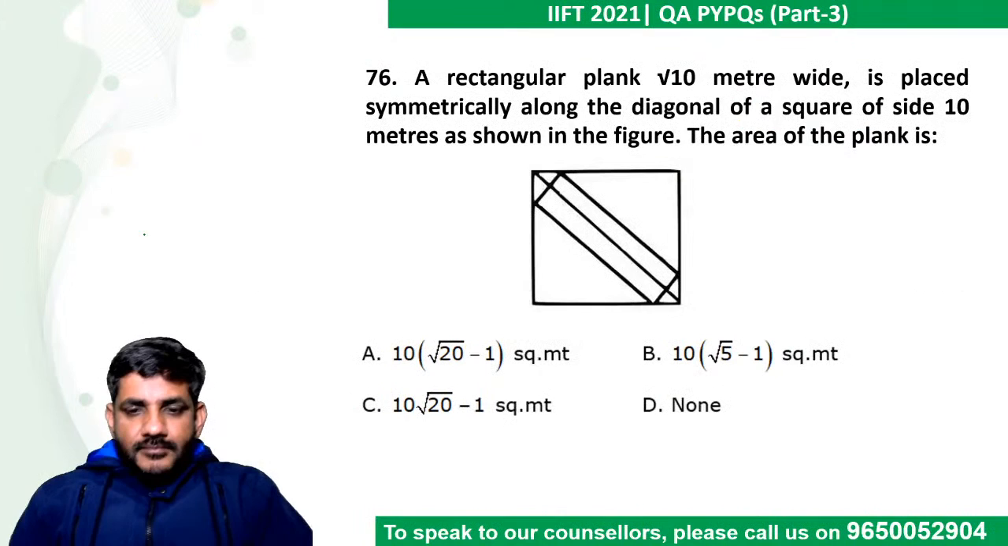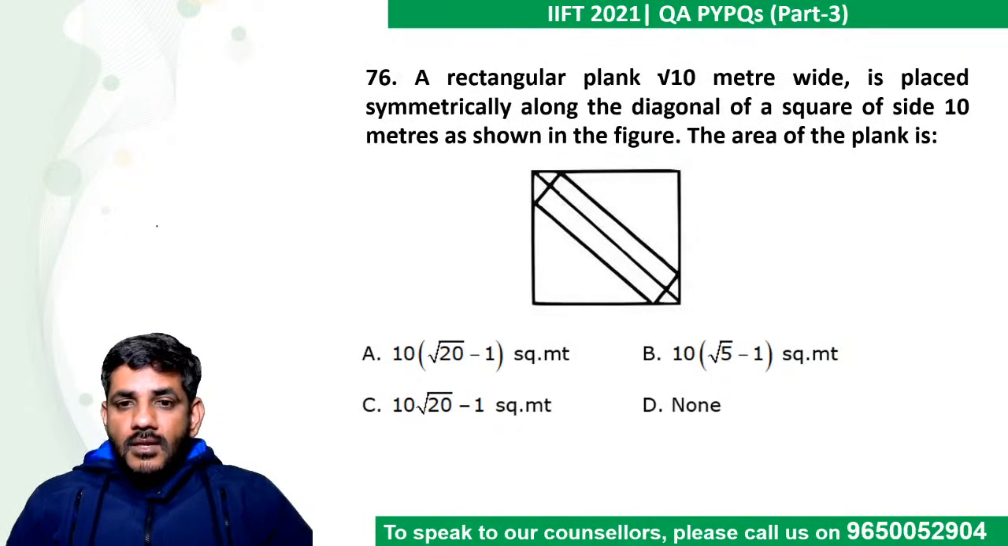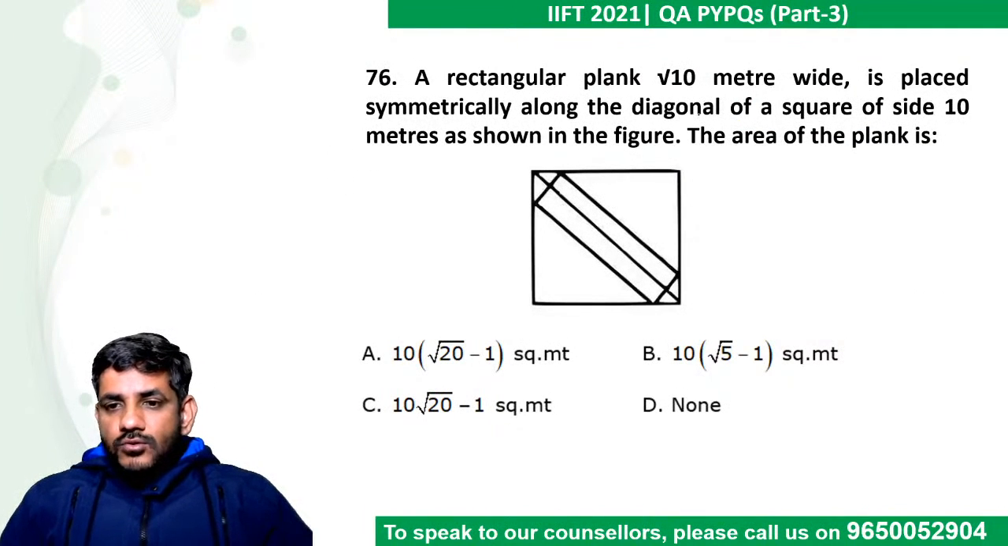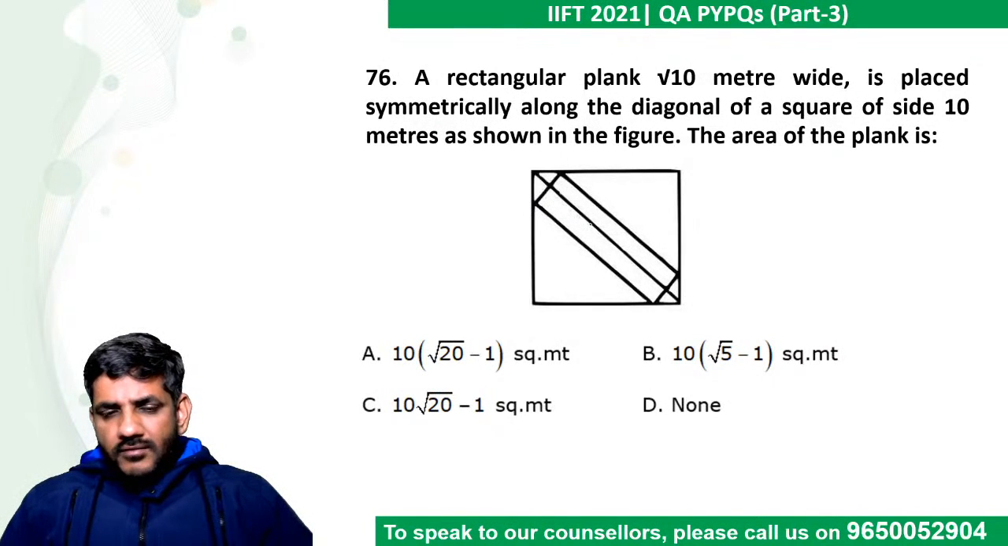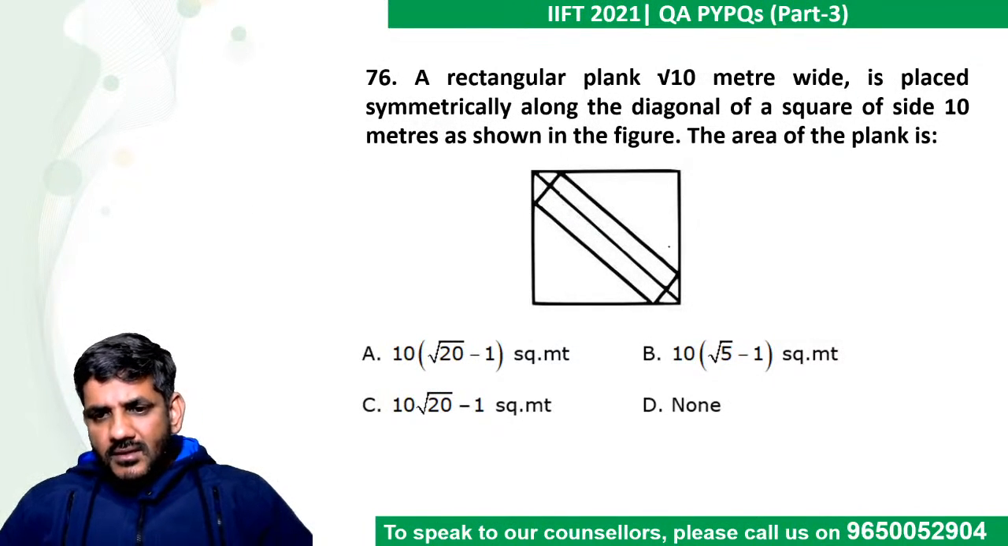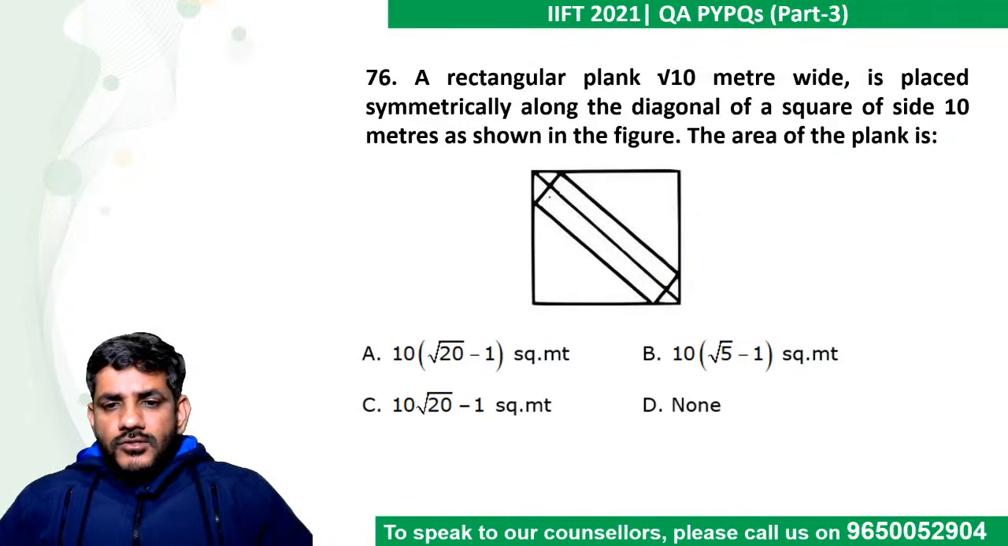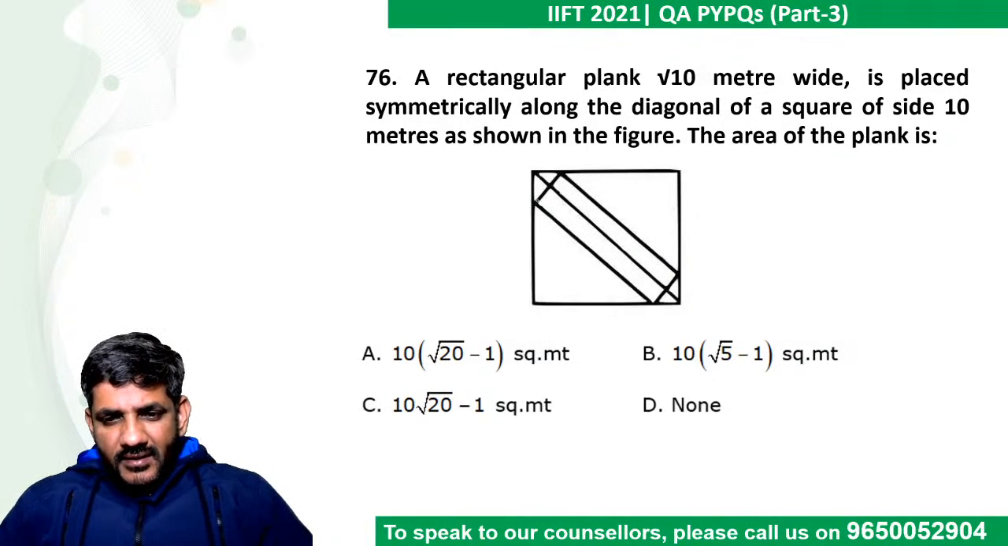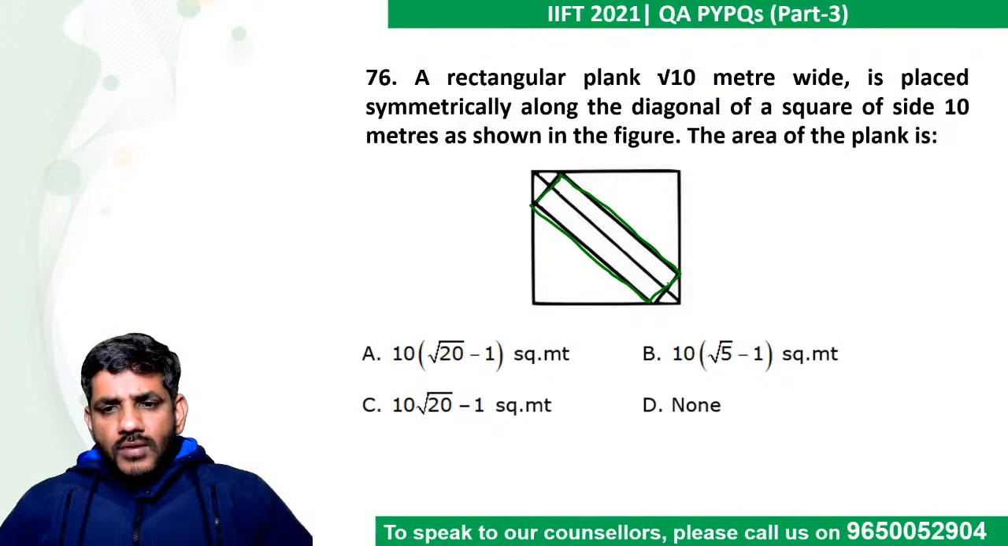26. A rectangular plank that is root 2 meter wide is placed symmetrically along the diagonal of a square of side 10 meters as shown in the figure. Area of the plank. So this is the plank that you are seeing here. Width of the plank is already given to you as root 10. So this length is root 10.